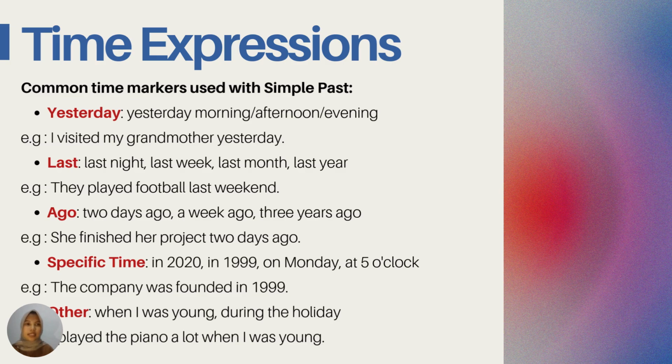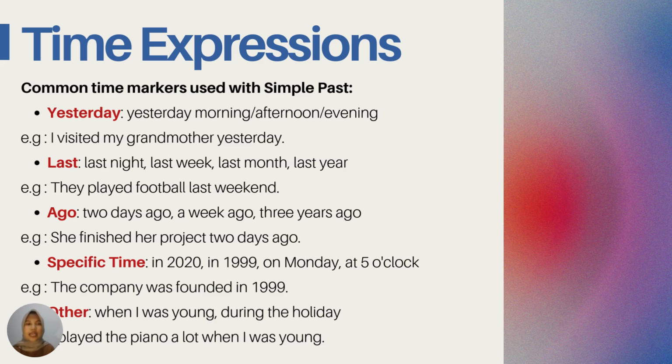And then this is the time expression: common time markers used with simple past. First, yesterday. For example, I visited my grandmother yesterday. I visited my grandmother yesterday afternoon, yesterday evening, like this. And then the second one is last: last night, last week, last month, last year.